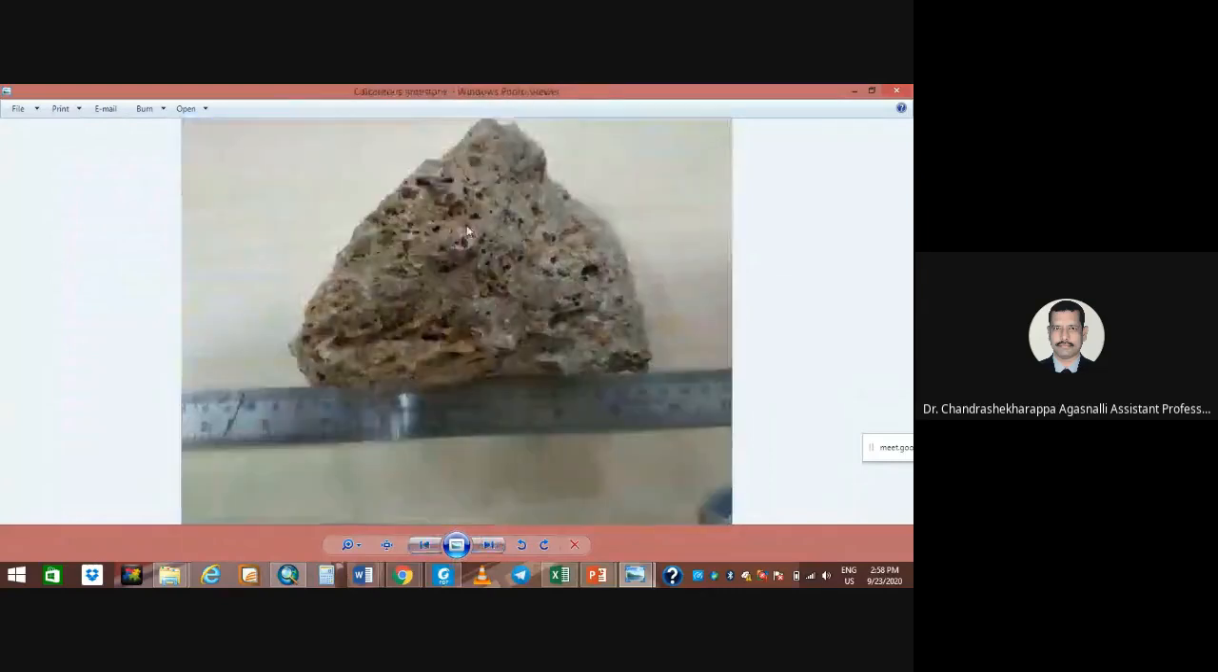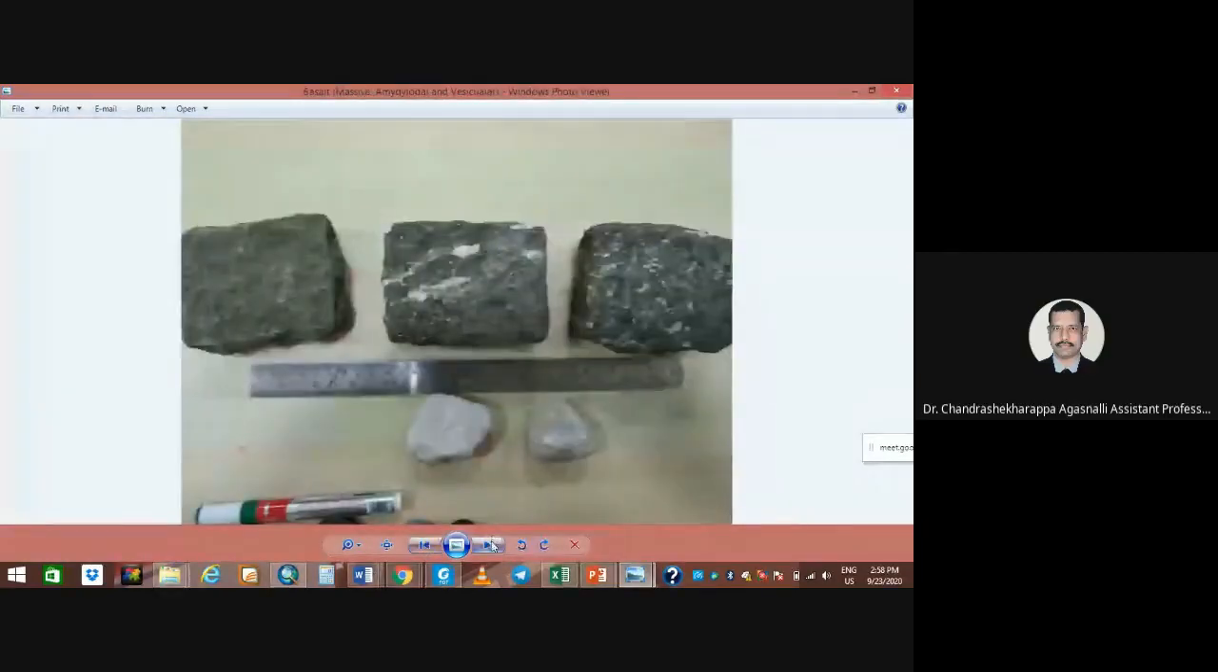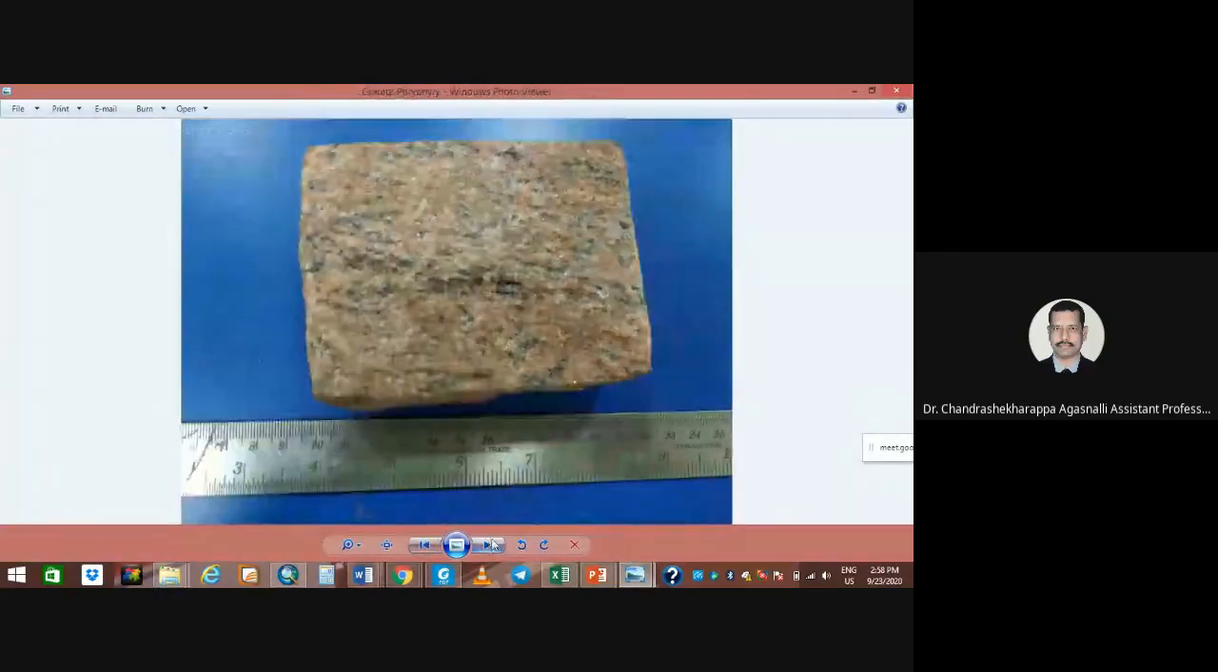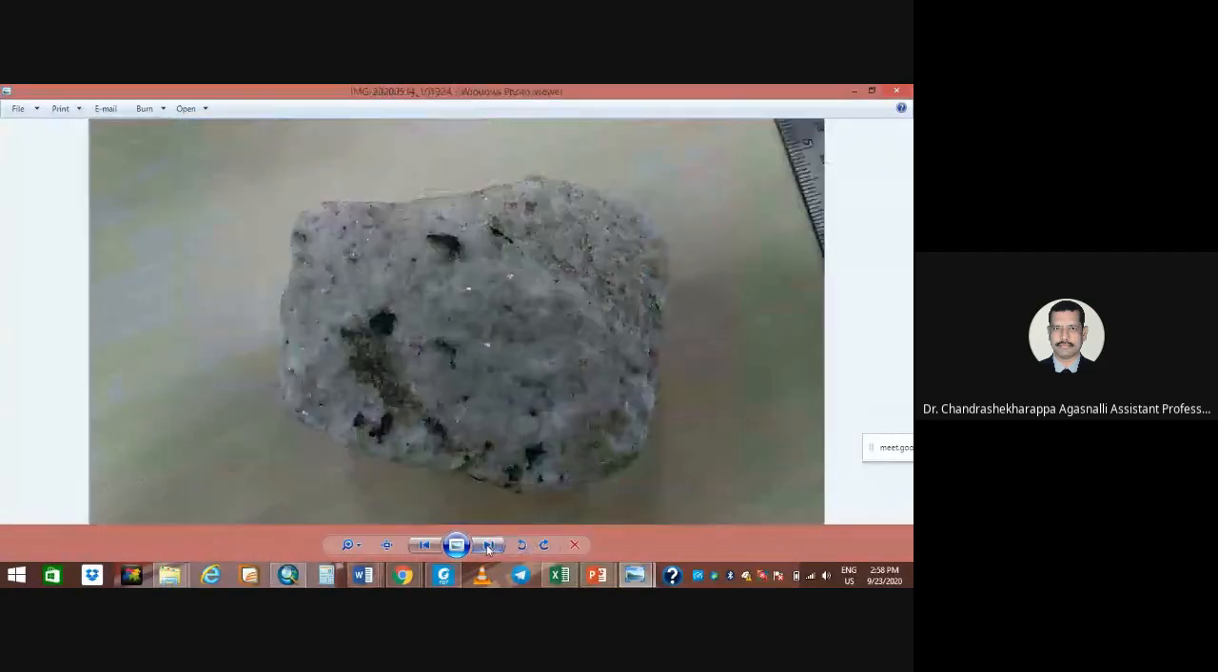So now, could you identify this rock? It's a calcareous limestone. Limestone, calcium rich. What would be this? Granite. Yes, it's a granite, but you call it gneiss, metamorphic.